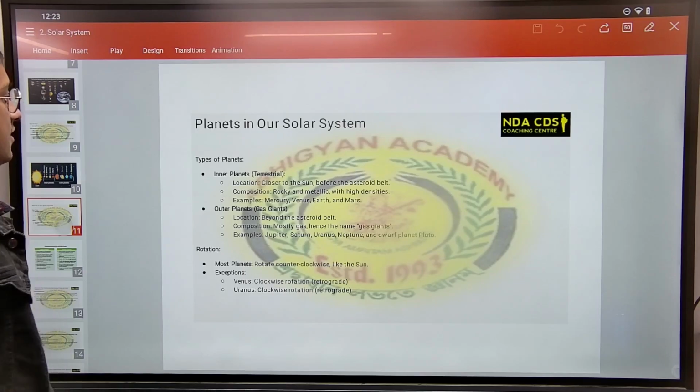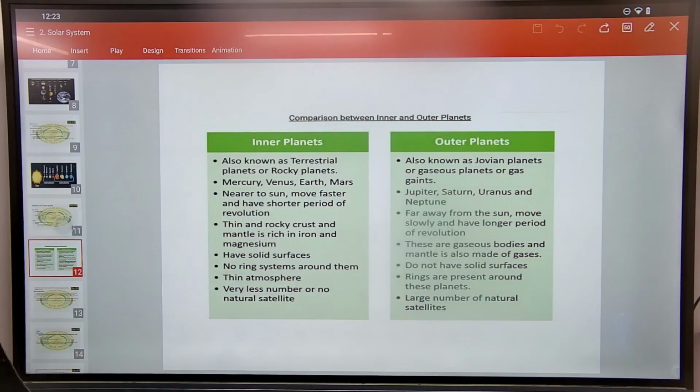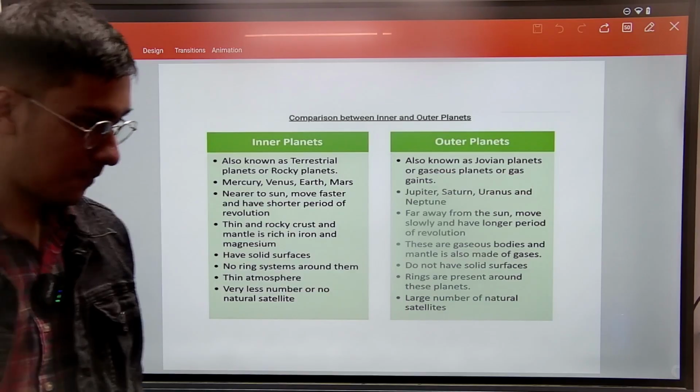So planets in the solar system. We have inner planets, terrestrial, and outer planets, gas giants. The inner planets are located closer to the sun, before the asteroid belt, rocky and metallic, and the outer planets are beyond the asteroid belt. Rotation: most planets rotate counterclockwise like the sun. So this is a comparison between inner and outer planets. So just go through this once.